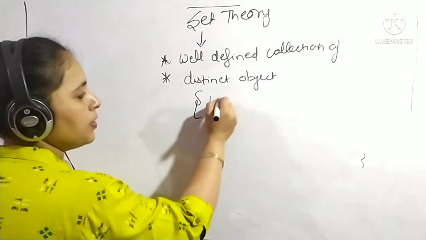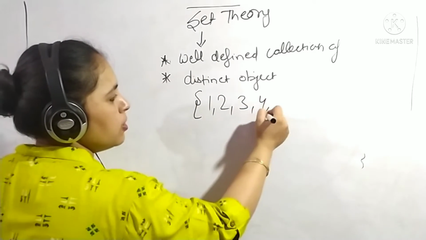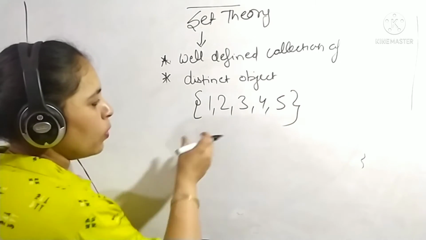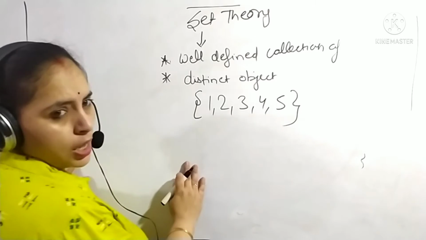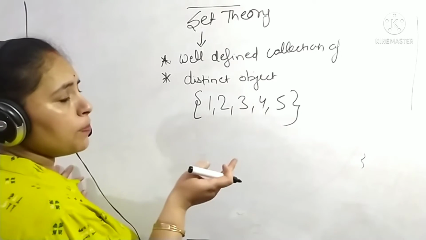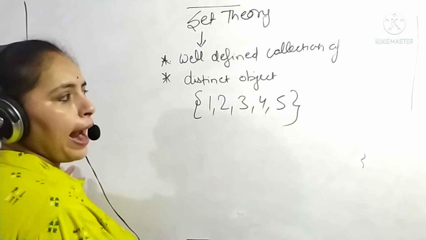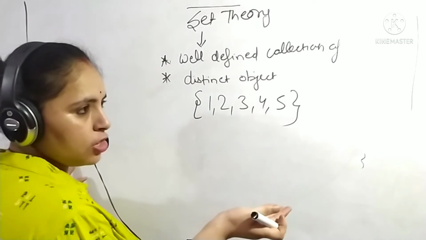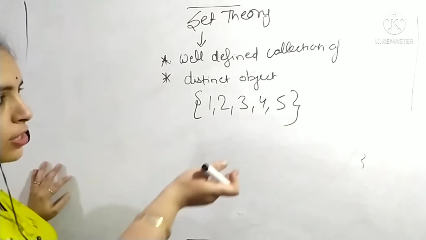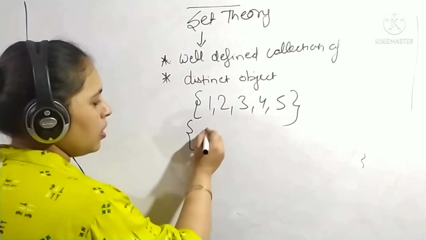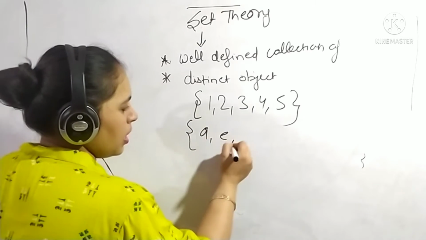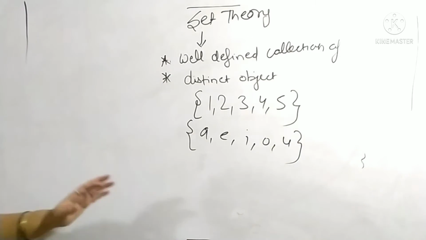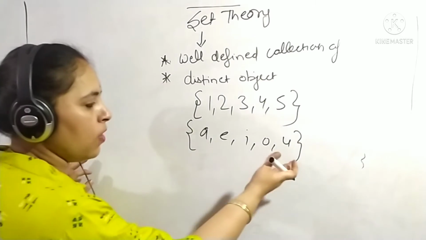For example, I have written 1, 2, 3, 4, 5. Is it a set? Yes, it is a set. So what is the definition of this set? We can say natural numbers between 0 and 6, or we can say natural numbers greater than 0 and less than 6, right? A, E, I, O, U. Is it a set? Yes, it is a set because it is a set of our vowels.